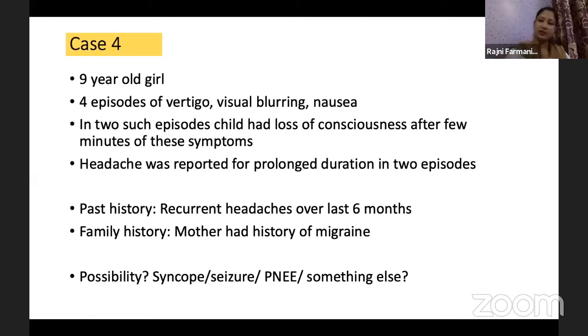So a 9-year-old girl, this is the next case we come across. She had 4 episodes of vertigo, visual blurring, and nausea. In 2 such episodes, she had loss of consciousness, and headache was reported for a prolonged duration in 2 episodes. In the past history, she had recurrent episodes of headache over the past 6 months. In the family history, there was also a history of migraine. So we have a child who had vertigo, visual blurring, nausea, which seems similar to the premonitory symptoms of syncope. Even loss of consciousness is there, and headache is also there, which we should take as a specific pointer and try to probe the history a little further. So is it a syncope, or a seizure, or a non-epileptic event, or is it something else?